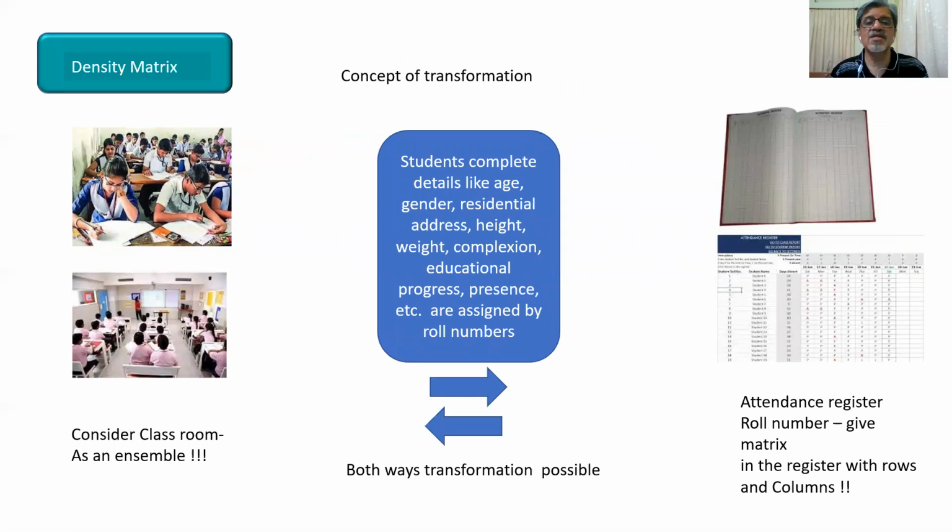The next slide is a very interesting one, and that describes how we are going to use the density matrix. Now, density matrix is a very important concept in quantum mechanics, and particularly where quantum statistical mechanics is used. Using the density matrix concept, we are going to solve three important parts: the microcanonical ensemble, canonical ensemble, and grand canonical ensemble.